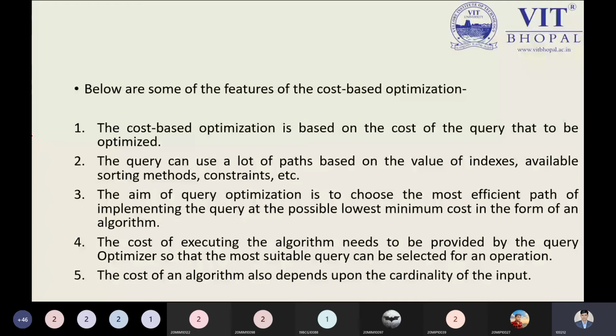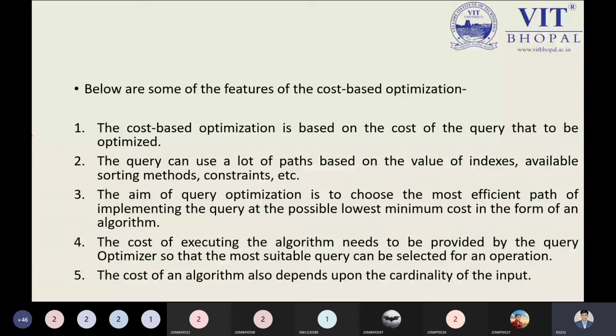The query or information by which I get the data in a summarized way in the minimum period of time, I can say this is the best one, because it is taking the least time compared to the others. So from this we can say, observe over here, the cost of executing the algorithm needs to be provided by the query optimizer so that the most suitable query can be selected for an operation.